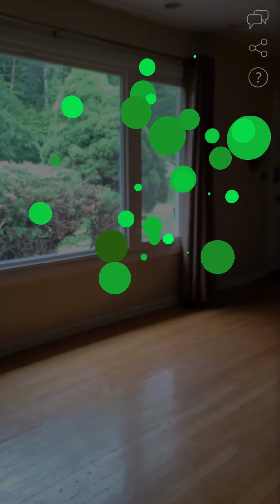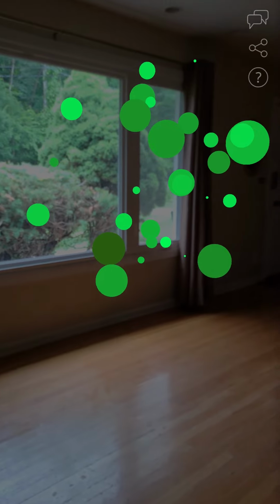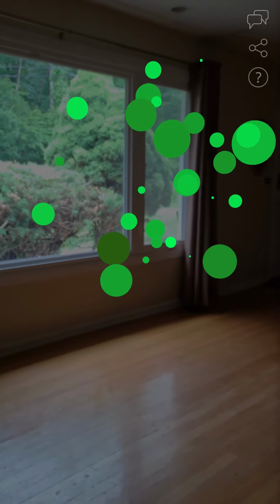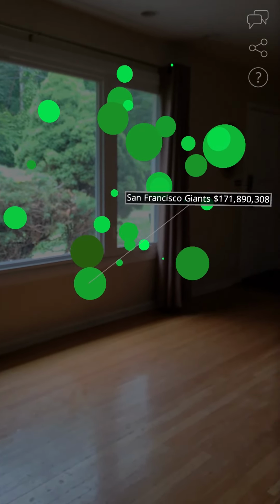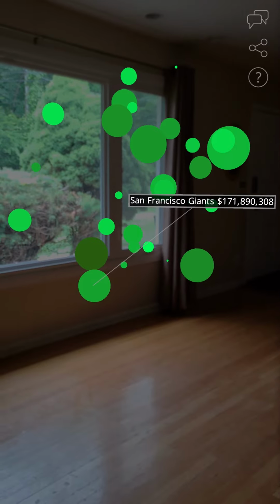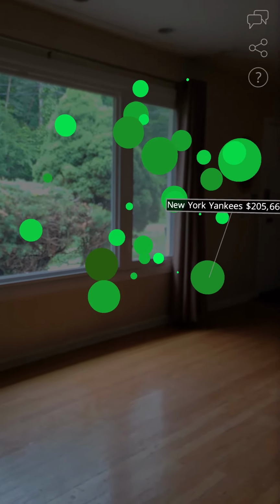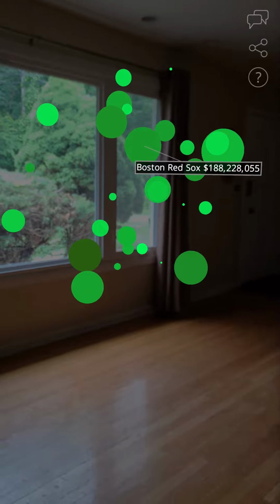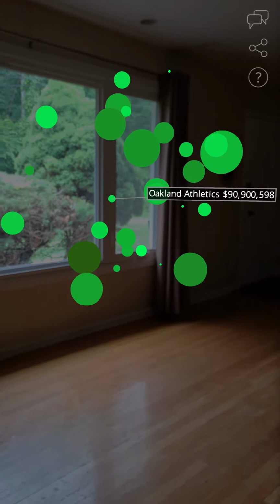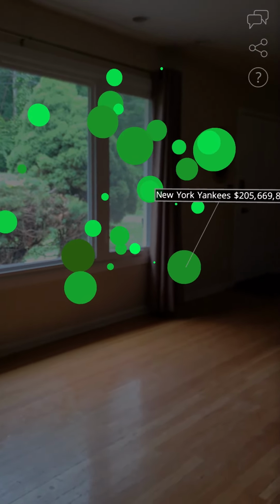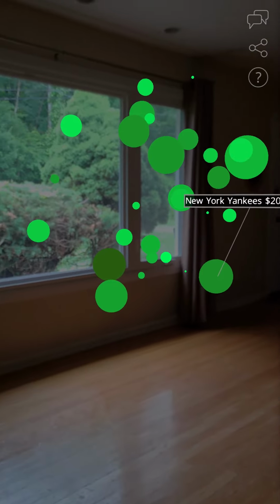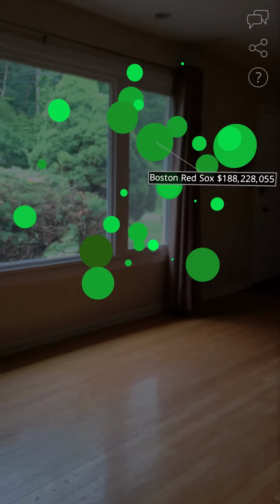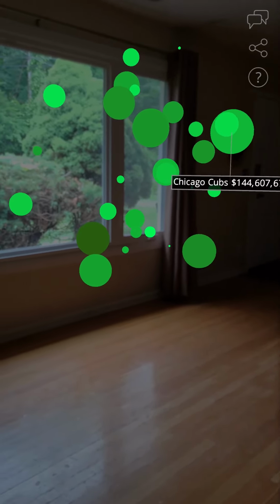So what is this data, right? I'll put the mystery to rest at this point. This is the 2021 total operating budgets of Major League Baseball teams, right? I have them mapped to size here, so you can see who's the small ones. You can see who's spending lots and lots of money, right? Of course, it's going to be the Yankees, the Red Sox, right? These major teams, Chicago Cubs.